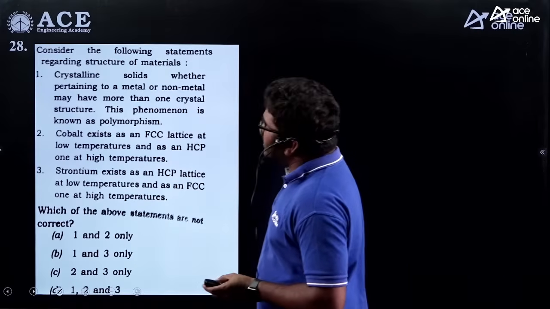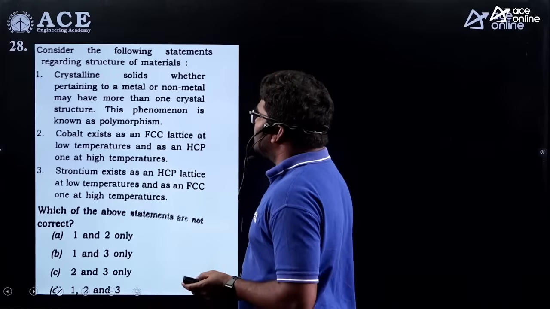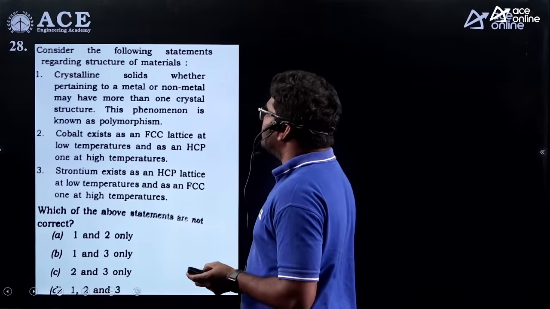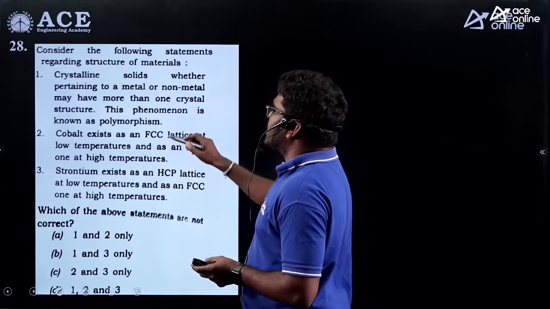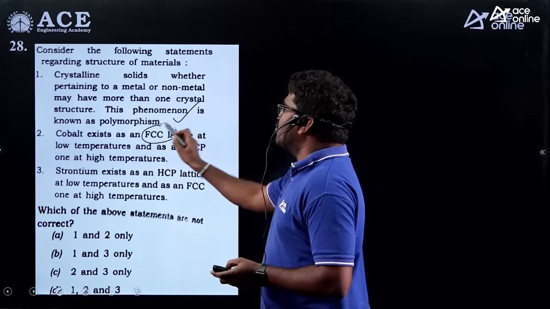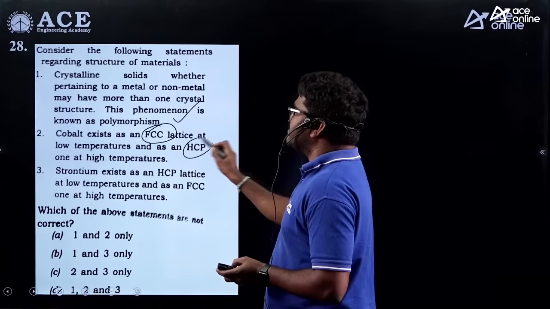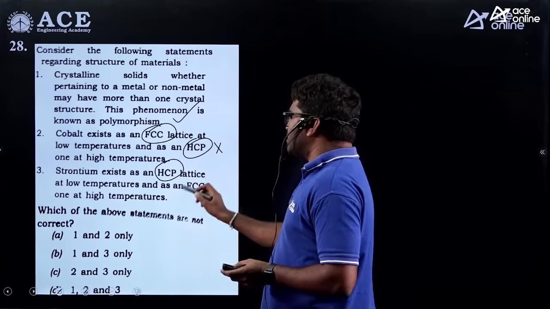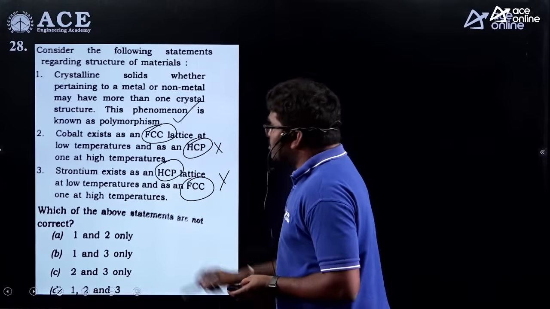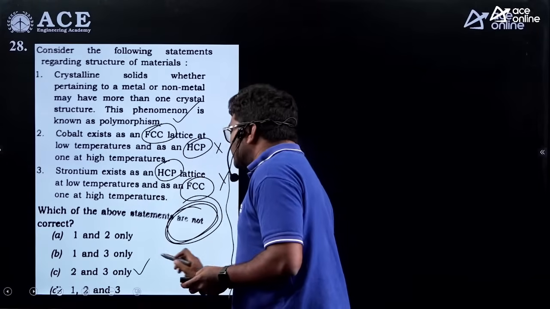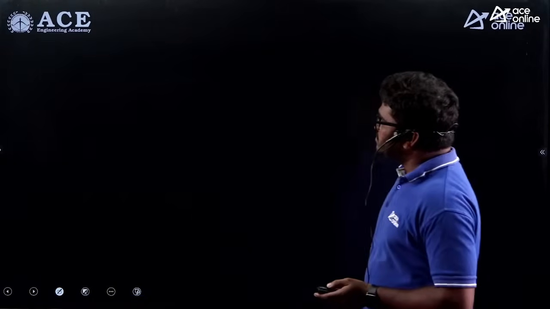And this is a question related to the structures of materials. Crystalline solids, whether pertaining to a metal or non-metal, may have more than one crystal structure, which is known as polymorphism. It is correct. Cobalt exists in HCP at low temperature, FCC at high temperature, not correct. Strontium is FCC at low temperature, FCC at high temperature, not correct. They are asking which of the given statements are not correct. So 2 and 3, C is the correct option for this question.